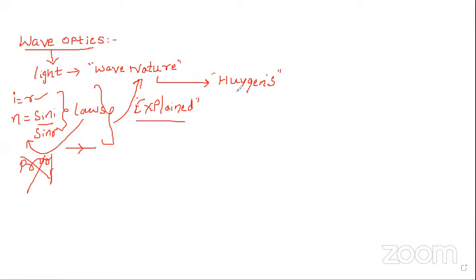Now, according to Huygens, if I consider a source here, and now if I disturb this source, the light is going to travel in all possible directions.